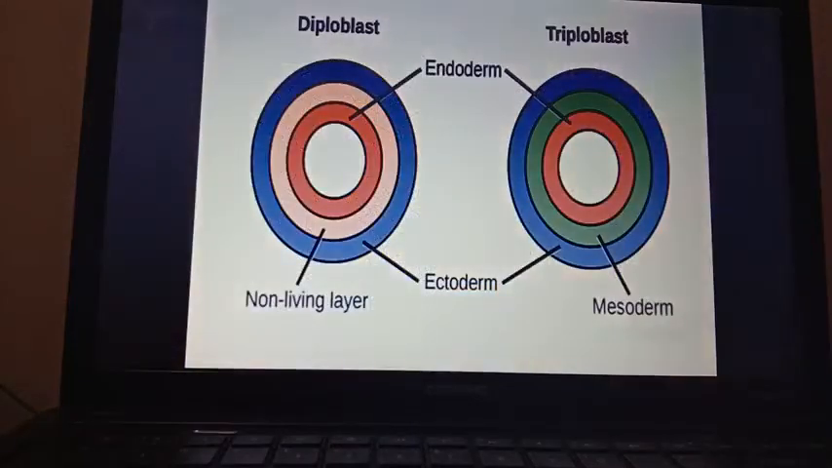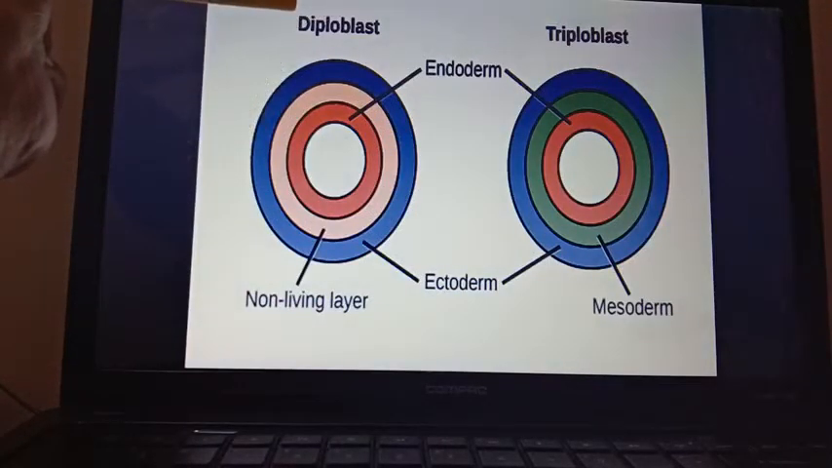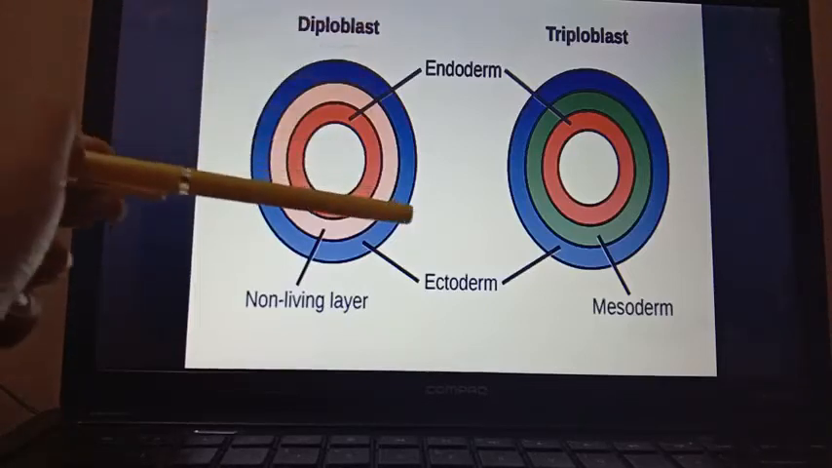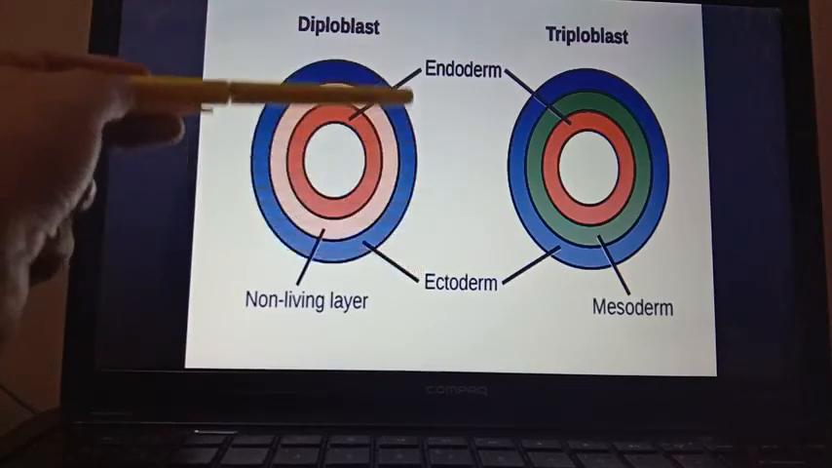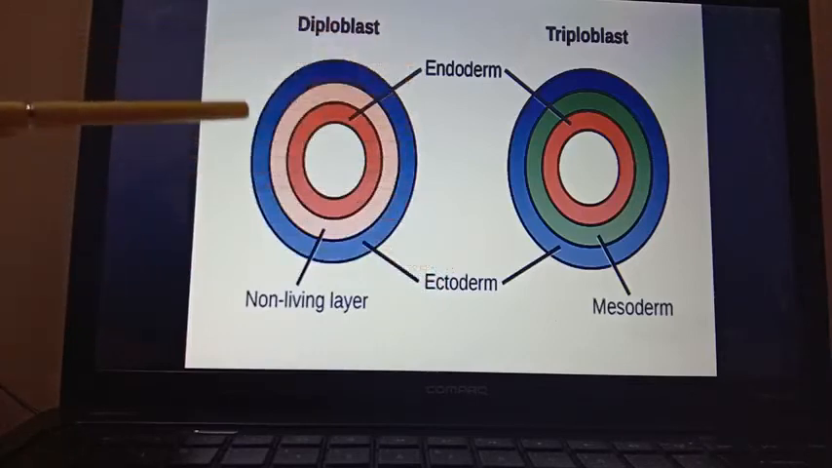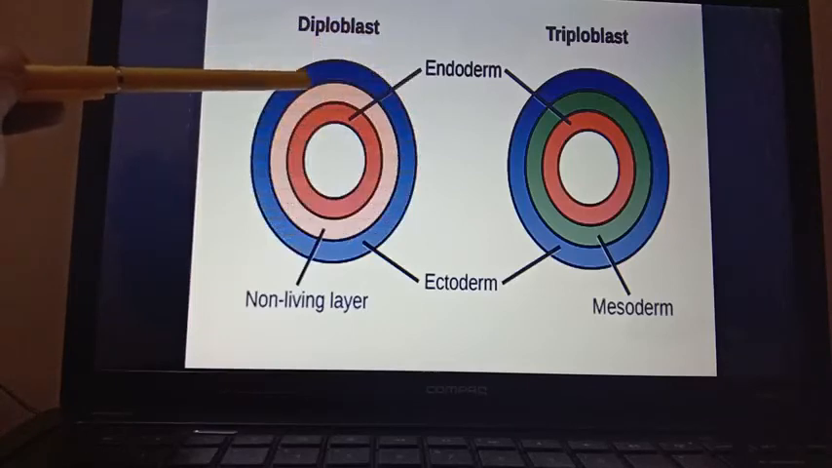So according to those embryonic layers, the organisms are classified into two types. One is diploblast, another one is triploblast. So diploblasts are the organisms in which the body is made up of two layers of cells. You can see here only two layers of cells are there. One is the inner layer endoderm, another one is the outer layer ectoderm. So only two layers of body cells are present, ectoderm and endoderm.